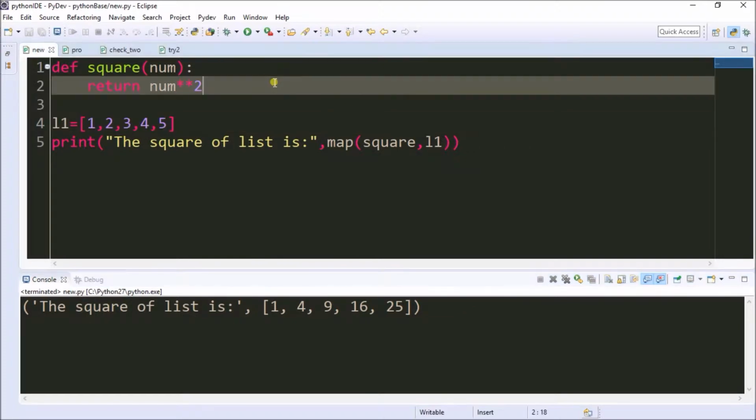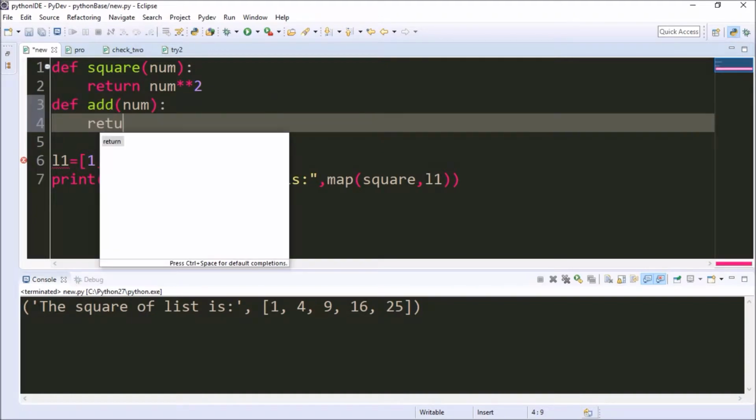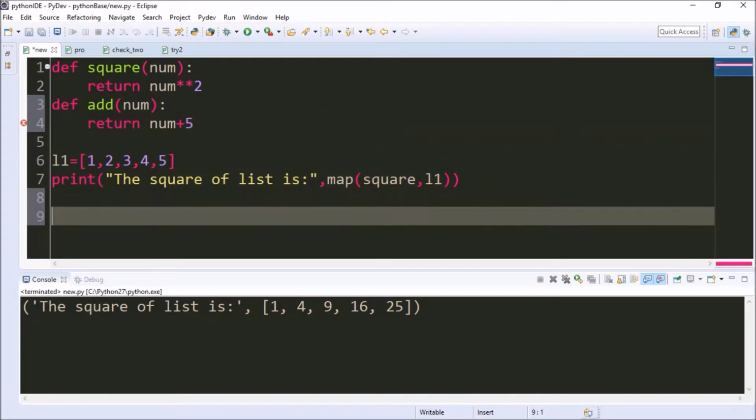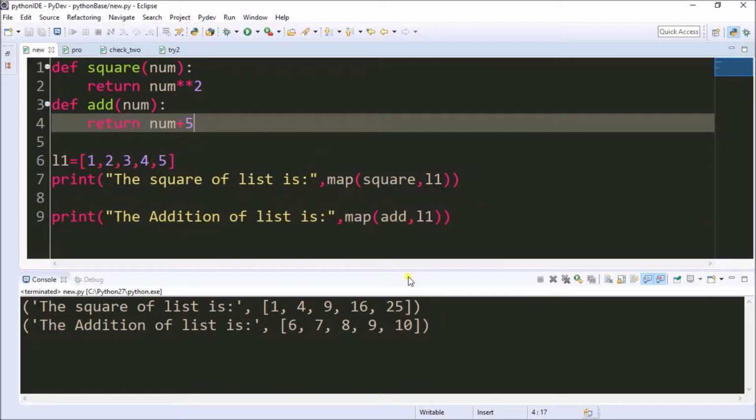Similarly, I have another example. Addition, num, return num plus 5. I'm adding 5 to the values. I'm doing the same here. The addition of the list is map of add, L1. Now the list of values will be added with the number 5. So this is a mapping function. With the help of the mapping function we can map the method over the list of inputs.